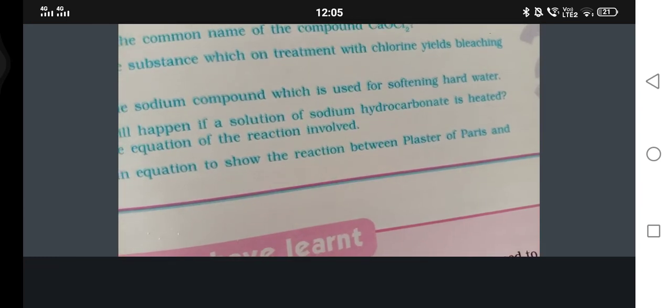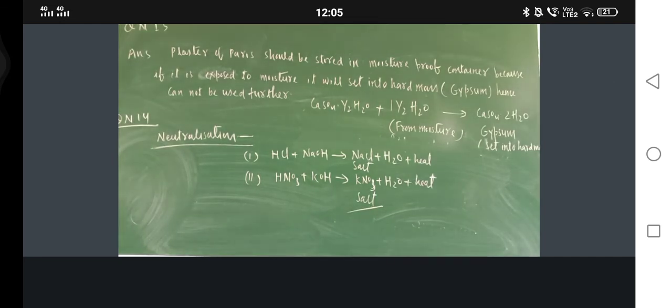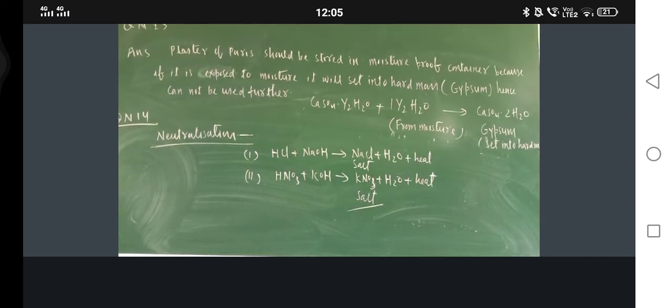Name the substance which on treatment with chlorine yields bleaching powder. So which is the substance? I have asked this in the question paper also. Slaked lime. Correct or not?